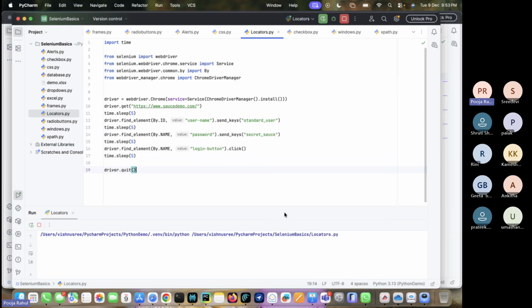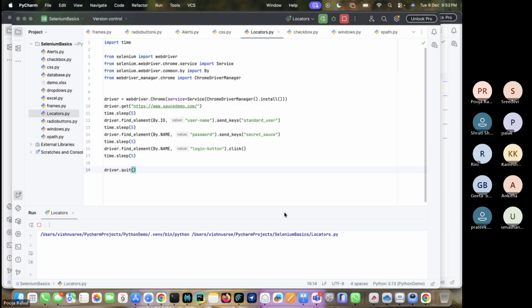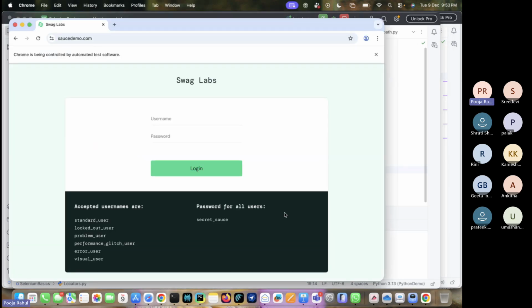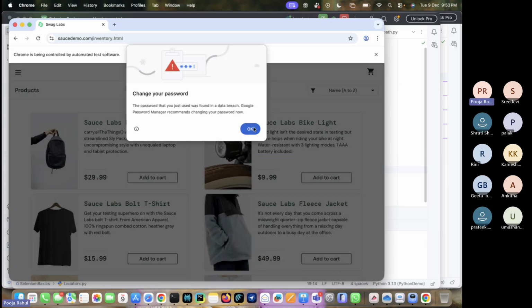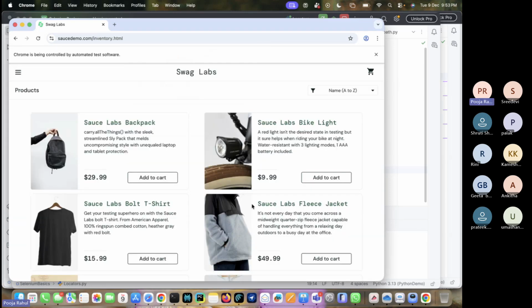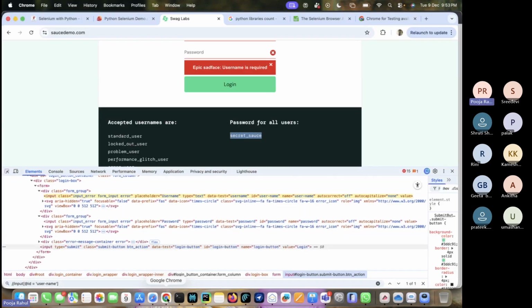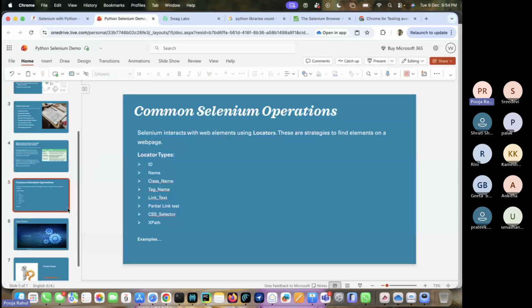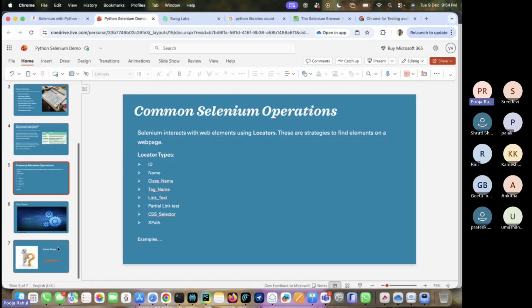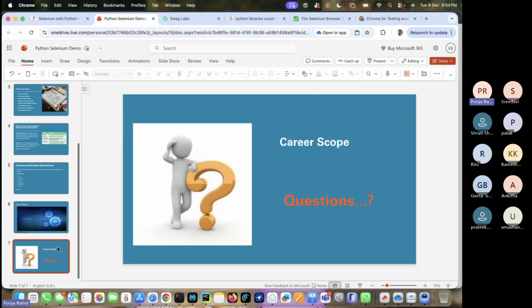I'm just running this. It launched the browser. It is going to provide username first. It's going to provide password now. Okay, it's done, right? Now it's going to quit the browser now. See, this is the sample demo, how we can automate using the Selenium Python. This is the today's demo, guys. Any questions, anything?